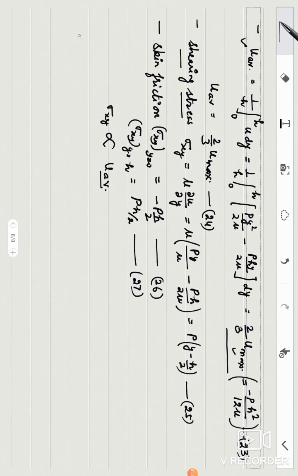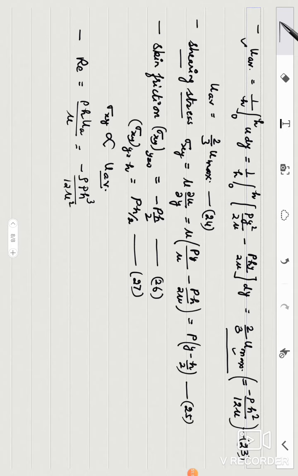Now Reynolds number, Re. Reynolds number is rho h U average upon mu. So this will be calculated as minus rho p h cube upon 12 mu square.